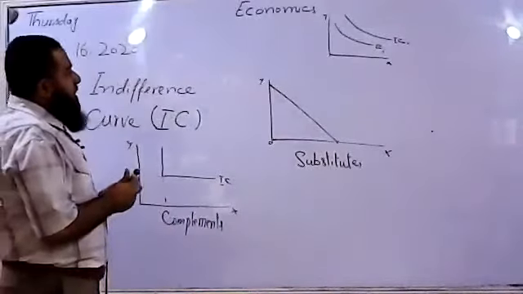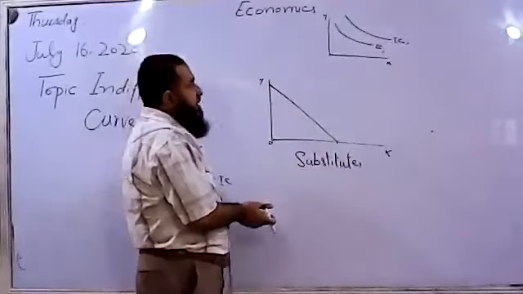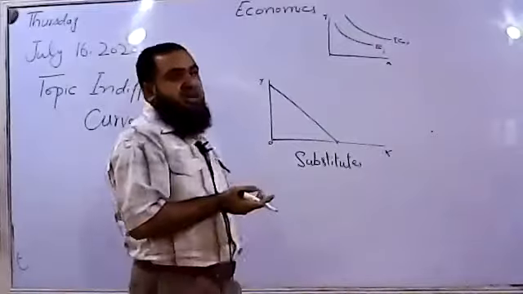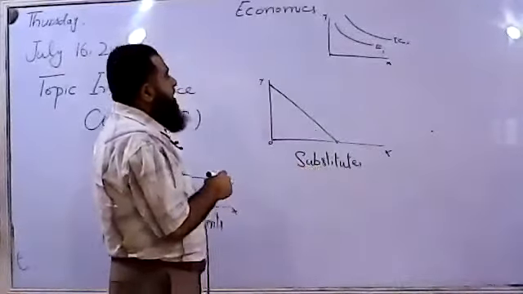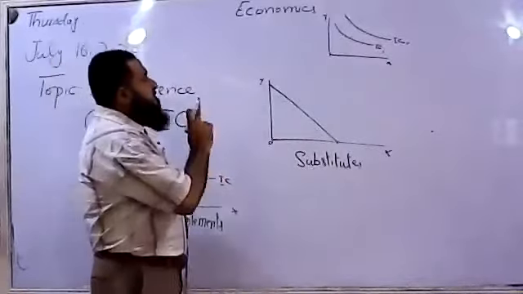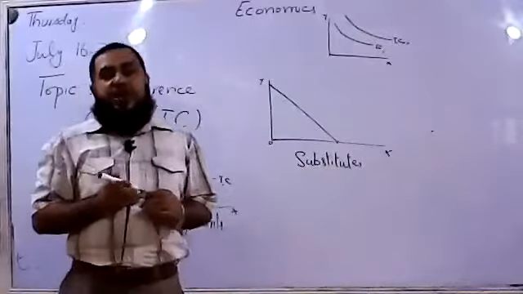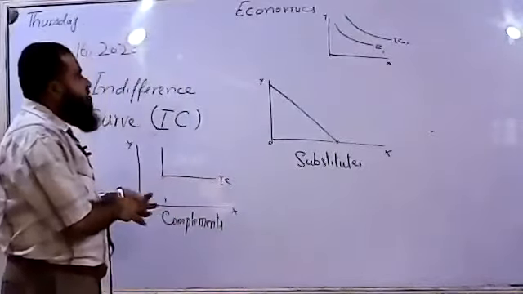He cannot consume Coke and Pepsi all together. It is not the case. He is either consuming Pepsi or Coke, or he is taking a cup of tea or a cup of coffee. So one thing is consumed at one time. It does not mean that a mixture of the two goods is consumed by the consumer.